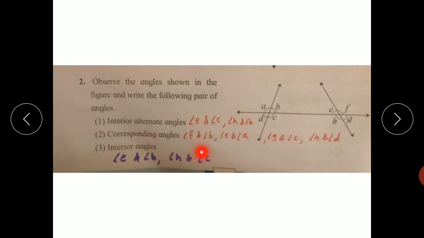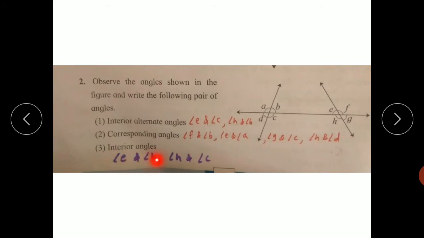That is, angle F and angle B, angle E and angle A, angle G and angle C, angle H and angle D. These are the four pairs of corresponding angles.